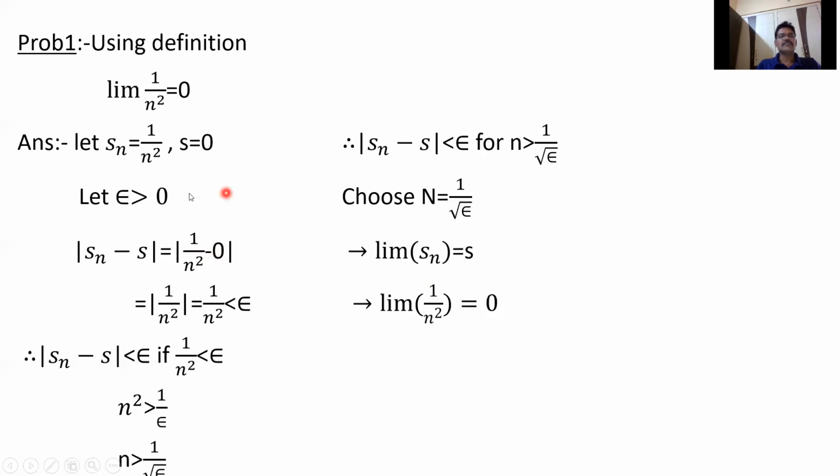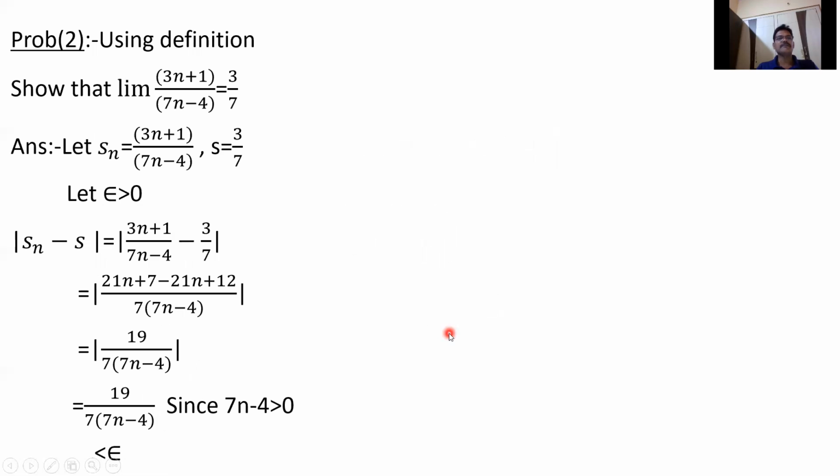So here, just observe that epsilon is greater than 0, Sn = 1/n², S = 0. So |Sn − S| = |1/n² − 0|, that is |1/n²|, that is 1/n². That is less than epsilon if 1/n² < epsilon, that is n² > 1/epsilon, n > 1/√epsilon. If you take N equal to 1/√epsilon, we get |Sn − S| < epsilon for n greater than N. Therefore, limit Sn = S. Therefore, the limit of 1/n² equals 0.